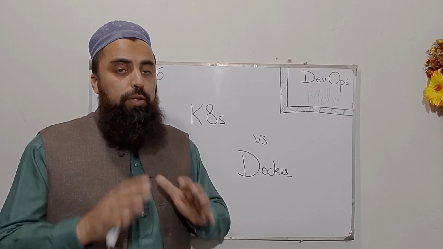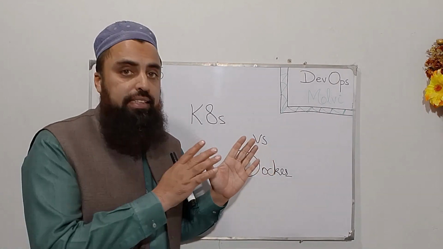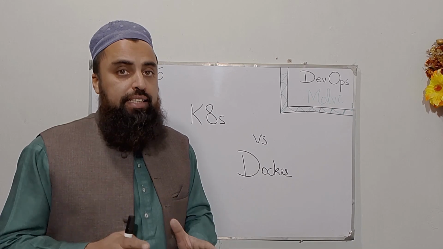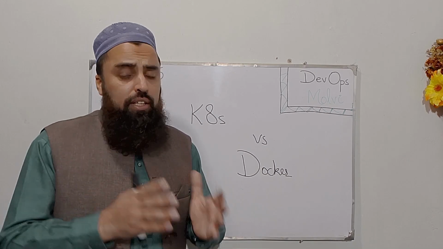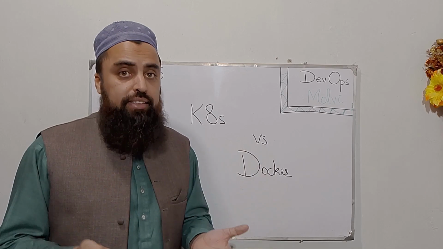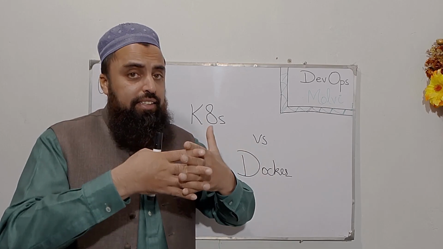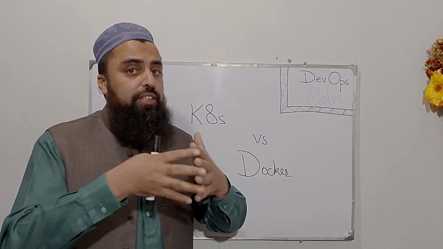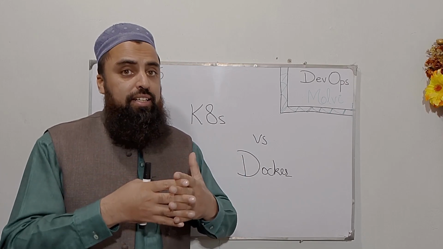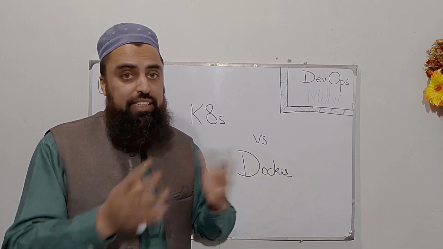First of all, we must understand that both tools are different. Kubernetes is different and Docker is different. Yet they serve the same purpose, to run applications in a containerized environment. So we can say that they are interlinked with each other. Kubernetes and Docker have the strongest bonding with each other.